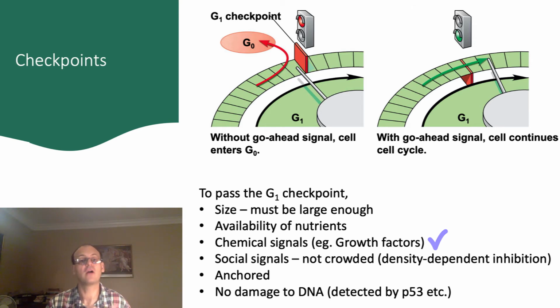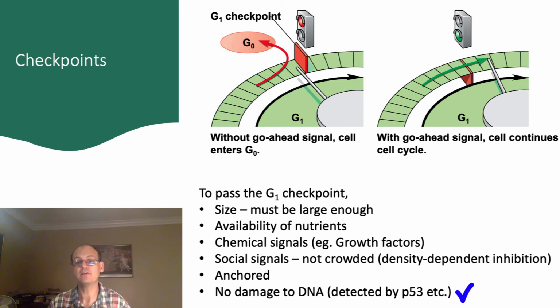Social signals are also used to pass the G1 checkpoint. Usually, cells don't like to pile up on one another. That is, they exhibit density-dependent inhibition. Cells are able to sense the number of neighbors they have and usually will not divide if they are already crowded. Cells also like to be firmly anchored to the extracellular matrix, and this anchorage dependence reduces the chance that they will divide unless they're attached.